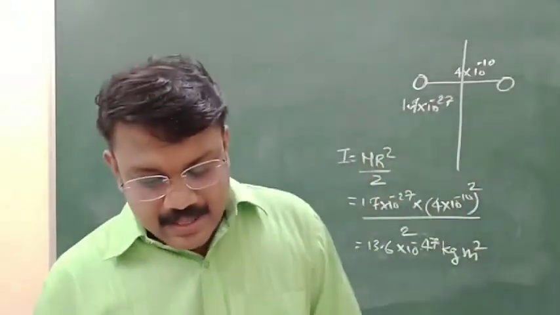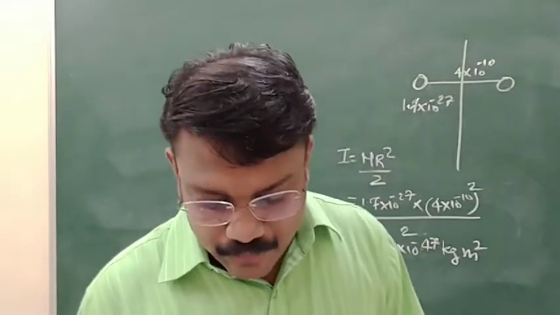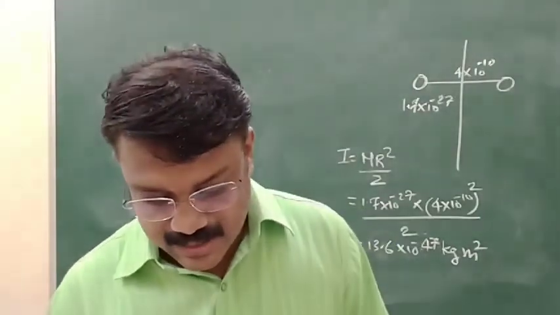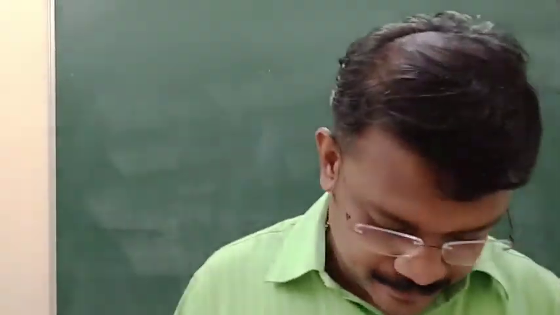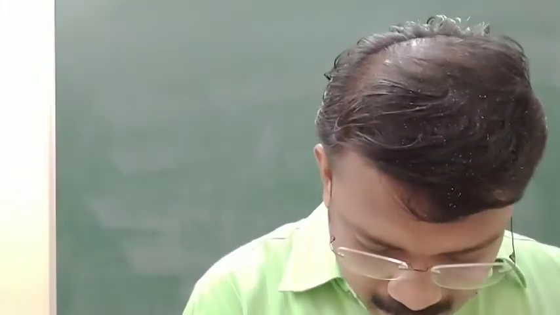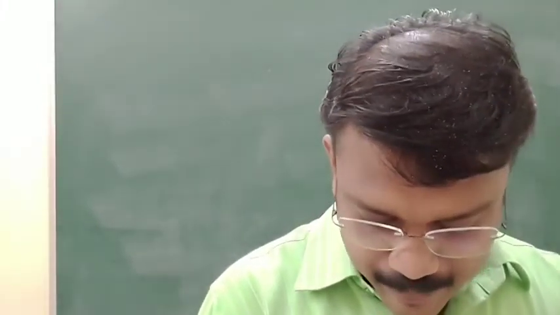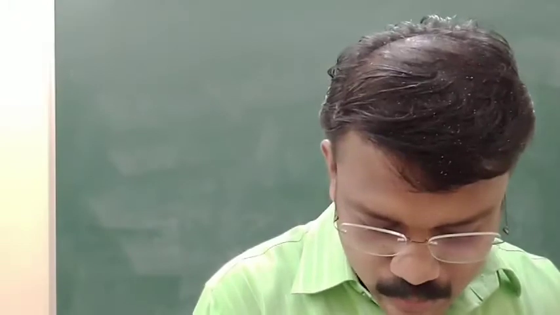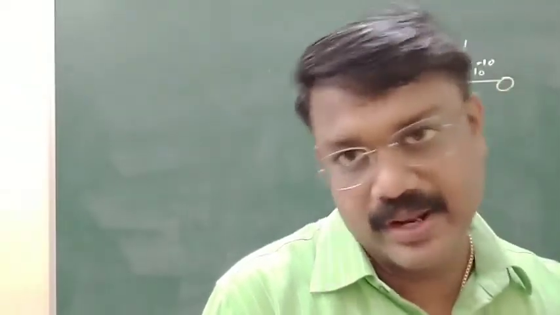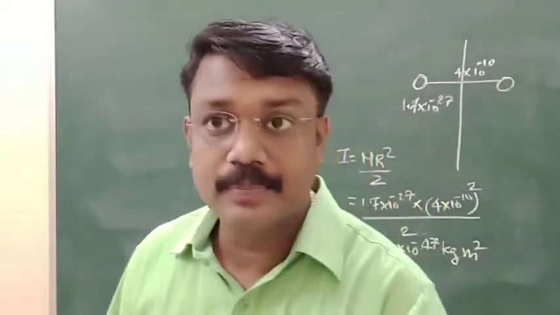Then question number 12. The moment of inertia of a flywheel is 4 kilogram meter square. What angular acceleration will be produced in it by applying a torque of 10 Newton meter on it? So it's question number 12 from your textbook.